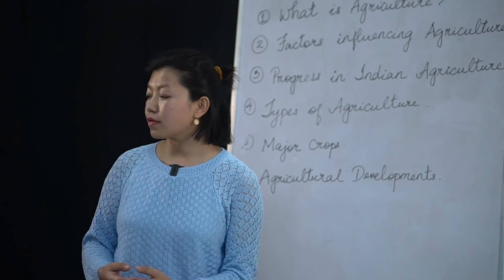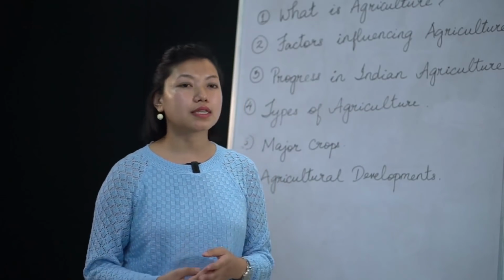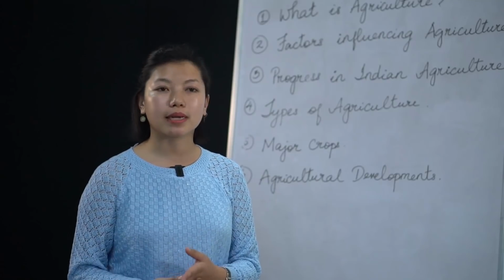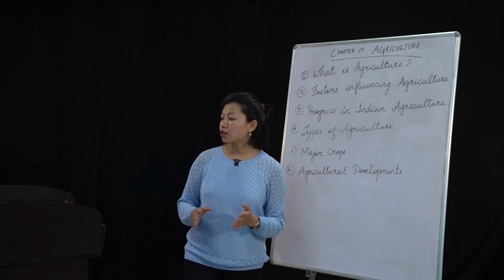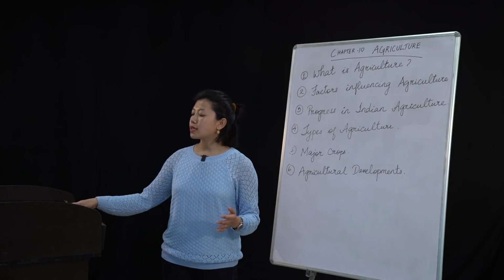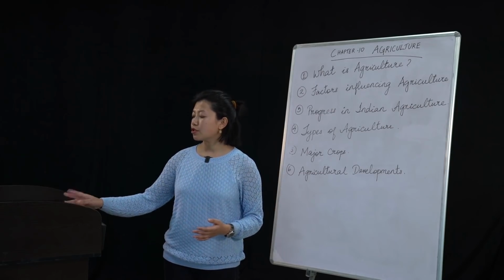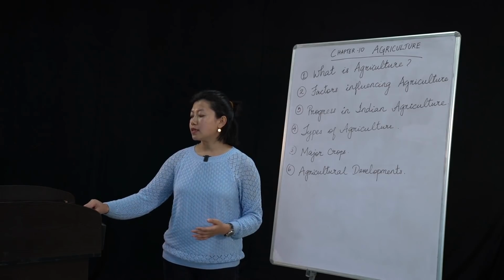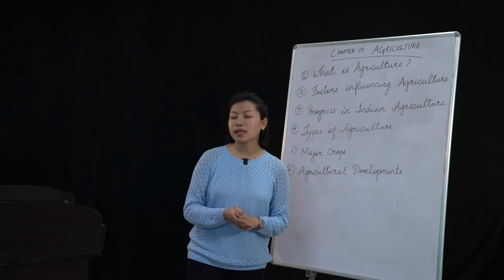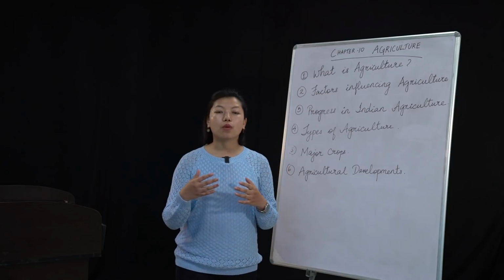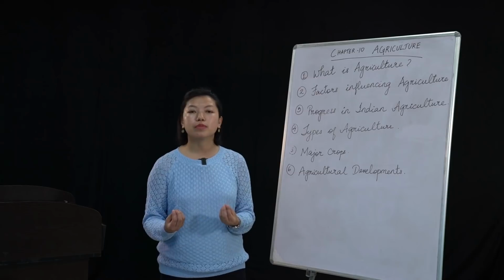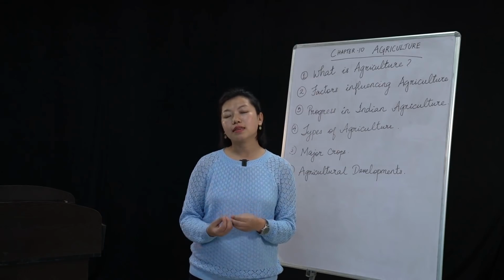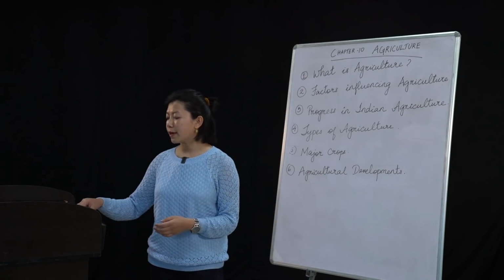I have also given you one homework, and that is to study the case study, which you will find on page numbers 80 and 81. It is about the USA and India. These are two countries, one is a developed country, one is a developing country, and you will find differences. When you go through this case study, you will be able to find out what the differences are. Though it's agriculture, there is a huge difference between a developed country and a developing country, all right?